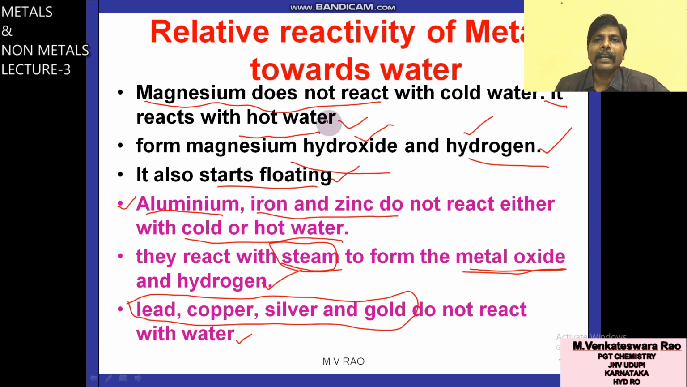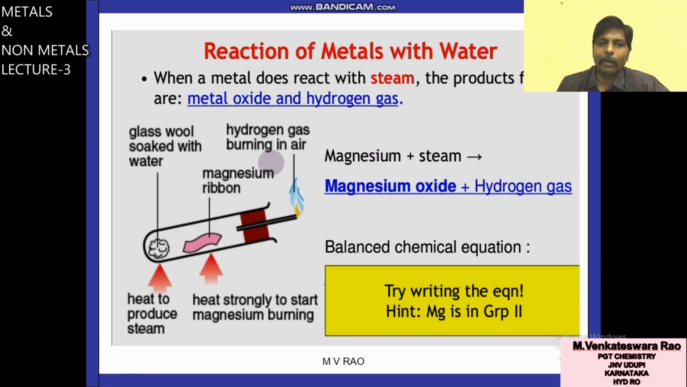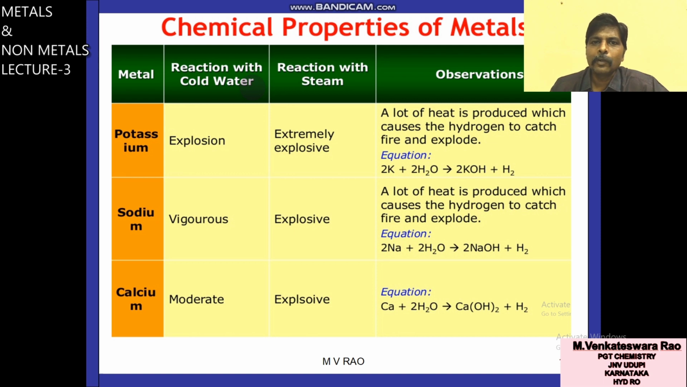So it is about relative reactivity of metals with water. You see this activity. Here magnesium metal taken. Magnesium with steam, what is the product? Magnesium oxide and hydrogen gas. So you have to try to write the chemical reaction. Mg plus H2O gives MgO plus H2. After that you have to balance. You practice this reaction also. So in today's class I explained about chemical properties of metals with air and water.